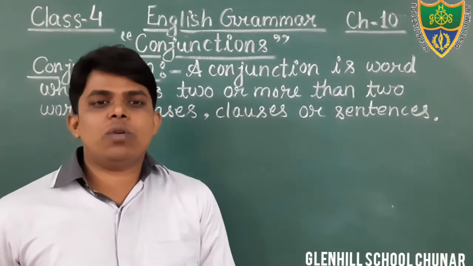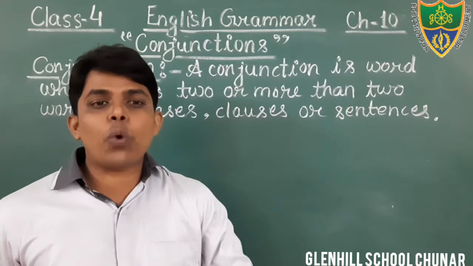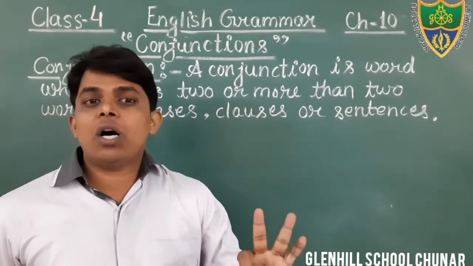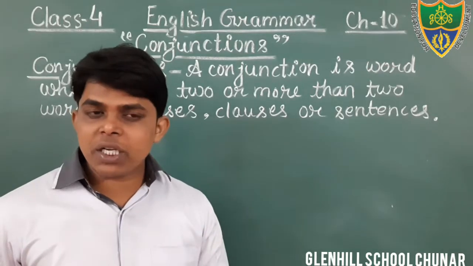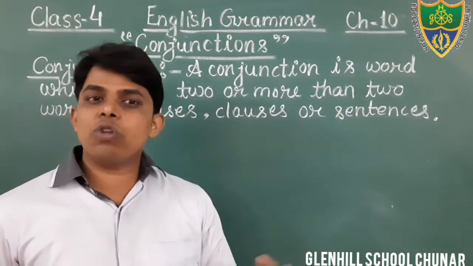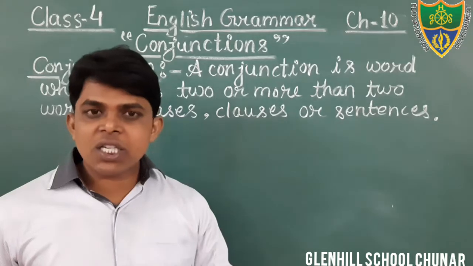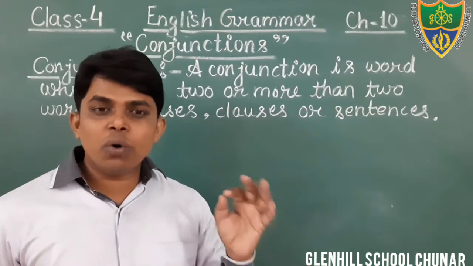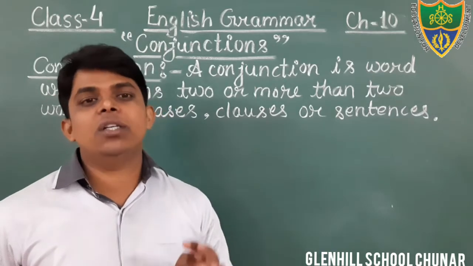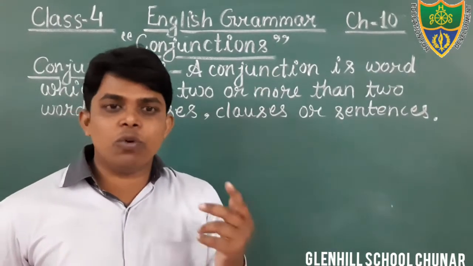Therefore, it is known as a linking word, a joining word.